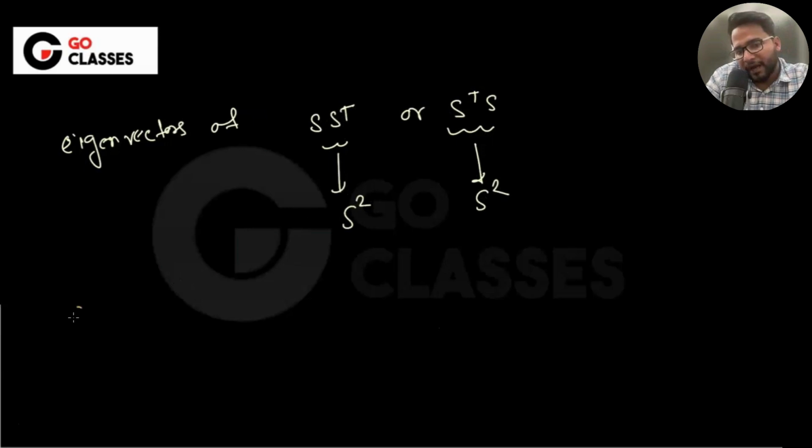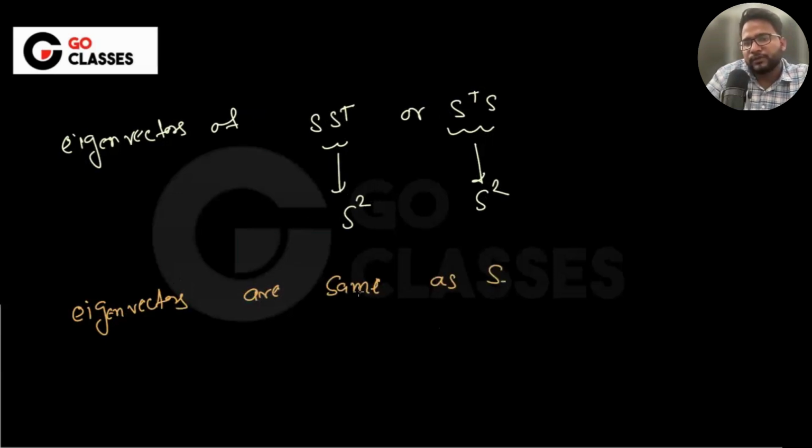Yeah, so the eigenvectors are the same as S, right?